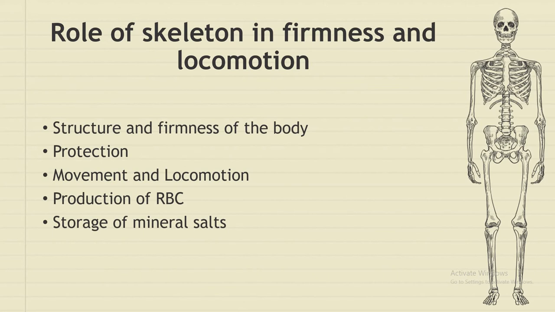Then movement and locomotion: hand, leg, shoulder, then the girdle bones. This type of bones helps in movement and locomotion. They get attached with different types of muscles and bones, and it helps in the movement of different organs of our body. Production of blood cells: RBC is produced in the bone marrow. Then storage of mineral salts. Different mineral salts like calcium, potassium and phosphorus remain stored within the bone, which makes the bone so hard and strong.